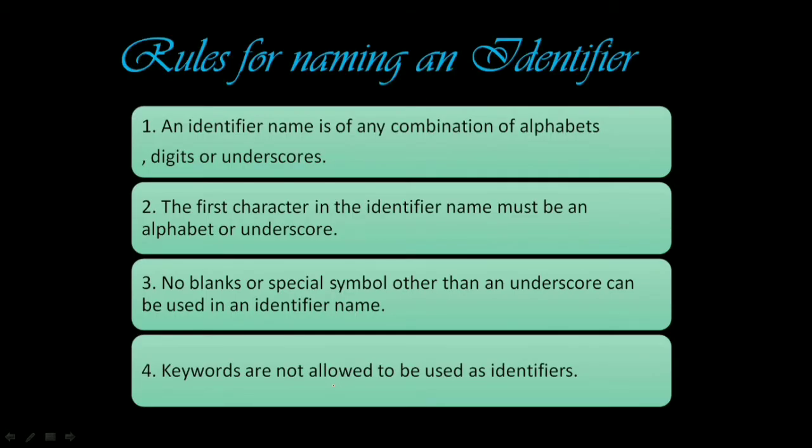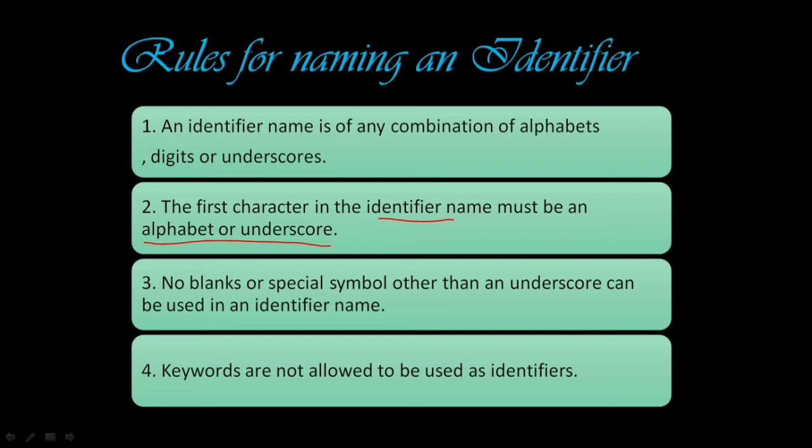So there must be some rules to write an identifier, right? An identifier name is any combination of alphabets, digits, and underscores. The second rule is the first character in the identifier name must be an alphabet or underscore, right? You have to keep in mind that the first character of an identifier should be either an alphabet or underscore. What does it mean?